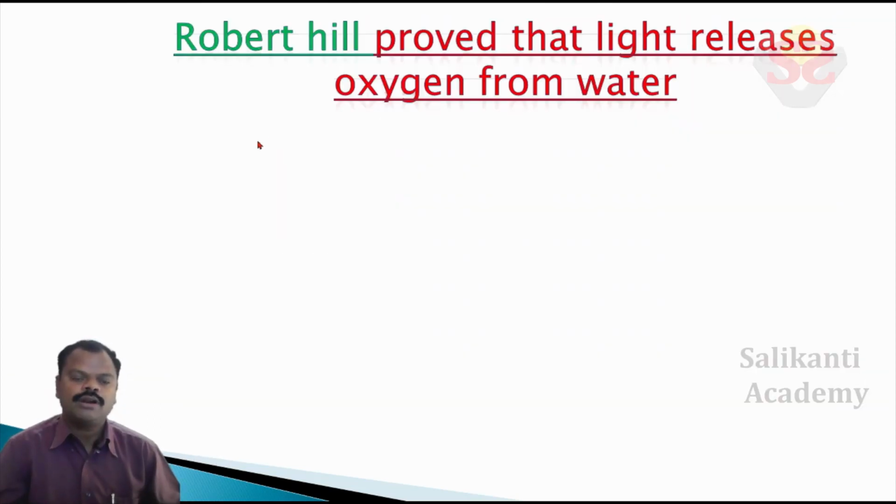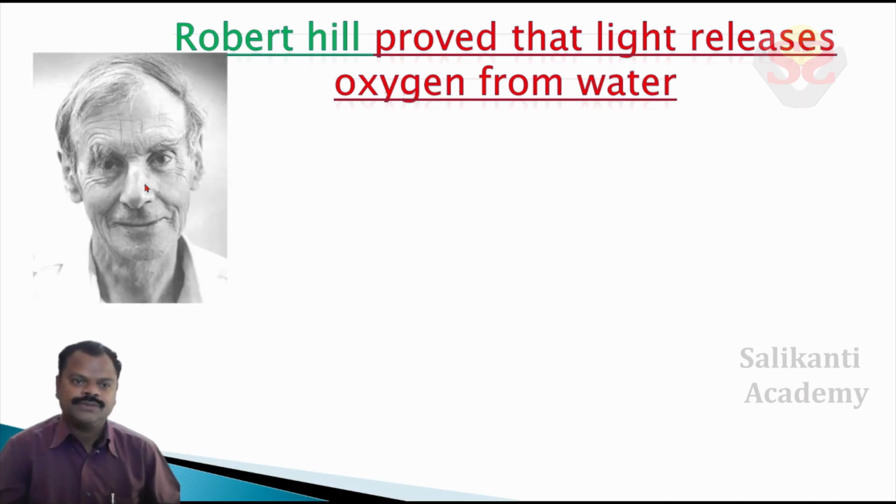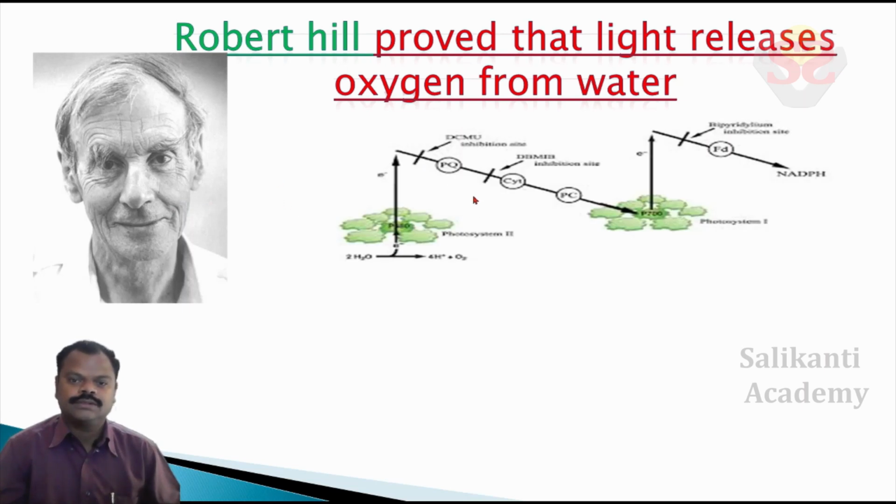Children, Van Helmont proved that water plays a major role in the growth of a plant, and Priestley proved that air plays a major role in the growth of a plant. Now Robert Hill proved that light releases oxygen from water. He was Robert Hill. In his experiment on the photosynthesis process, oxygen was released from water.